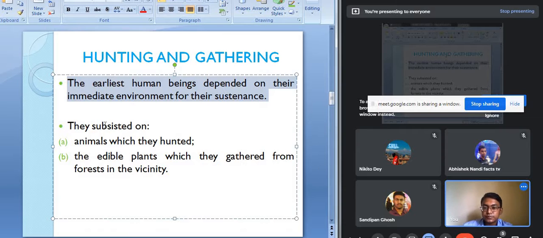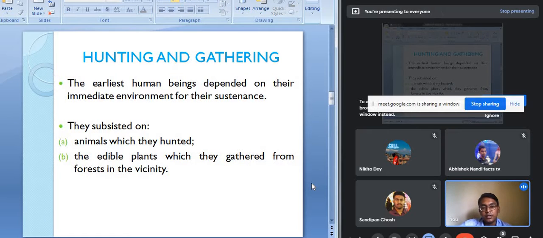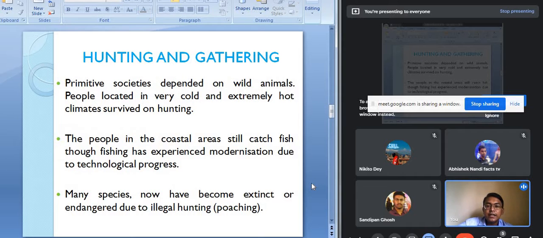So the early human beings subsisted on animals which they hunted and the edible plants which they gathered from the forest in the vicinity. They basically subsisted on the animals which they hunted, which they killed, and also they depended on the edible plants which they gathered from the forest in their locality, in nearby areas. So this hunting and gathering activity is an age-old primary economic activity.